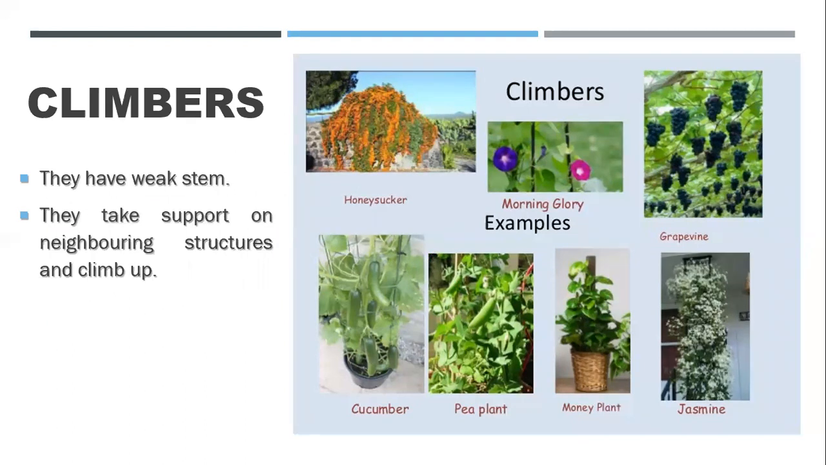Like you can see in this, this is a wood provided to the money plant, so that the money plant can roll on this wood and stand upward, right? Like this we can give support to the climber. They take support on a neighboring structure and climb up. Their stems are so weak that they cannot stand on their own, they need support.